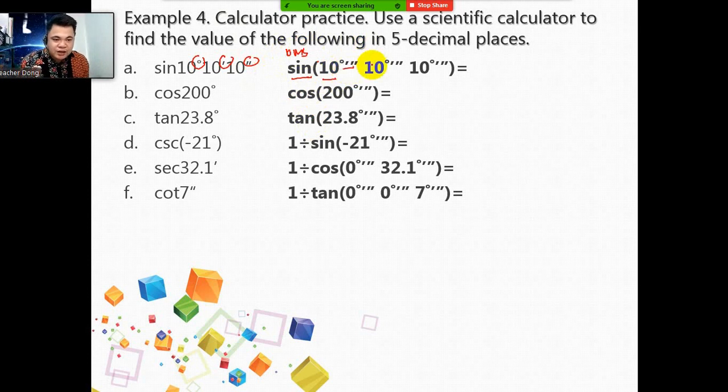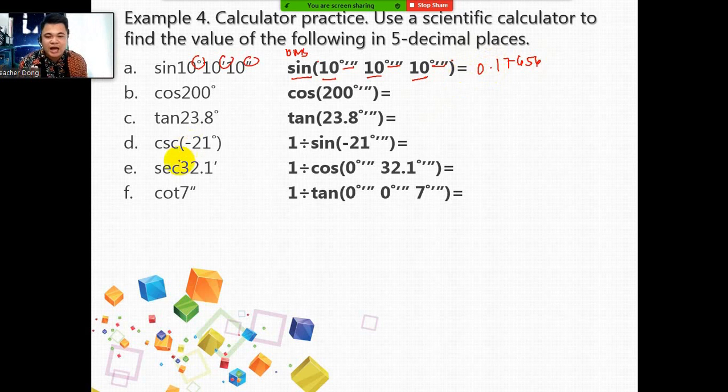Okay, for the degree, and then enter 10 again or 10 DMS for minutes, and then another 10, then DMS for seconds, and then don't forget to enter the close parenthesis. Then afterwards, click equal sign. What is your answer? The answer is supposed to be 0.17656. We need to round it off to 5 decimal places. If you did not get it, please make sure to try it again. Try and try until you get the right answer.